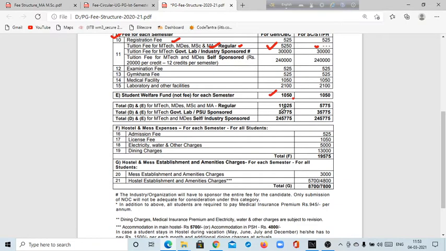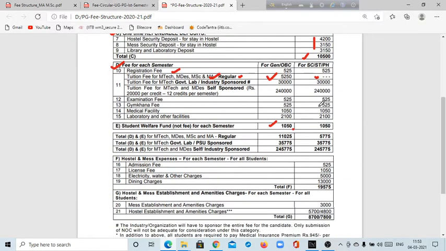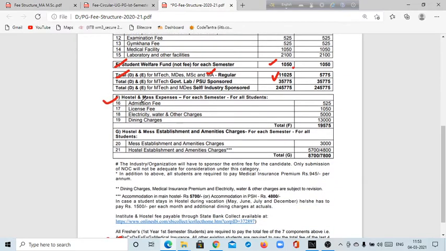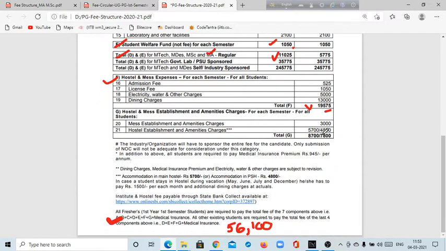Then D plus E for a regular candidate is 11,250 rupees, and F for hostel and mess expenses will be around 19,575 rupees. And G, the hostel facility, will be around 8,700.